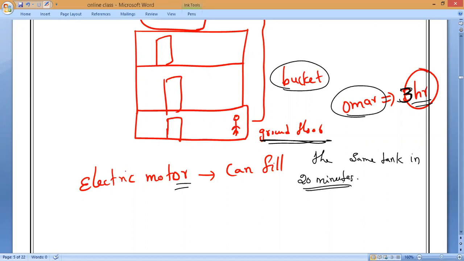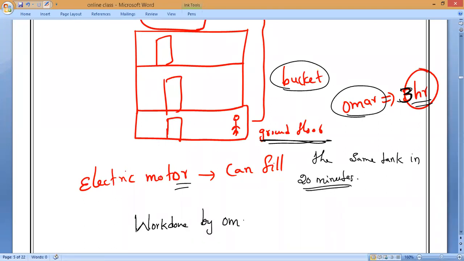You can see the Homer case and the electric motor case. What is the only difference you are noticing? Everybody? Yes, please. The work done by Homer is equal to the work done by the electric motor. But what is the difference? Please respond, all of you.